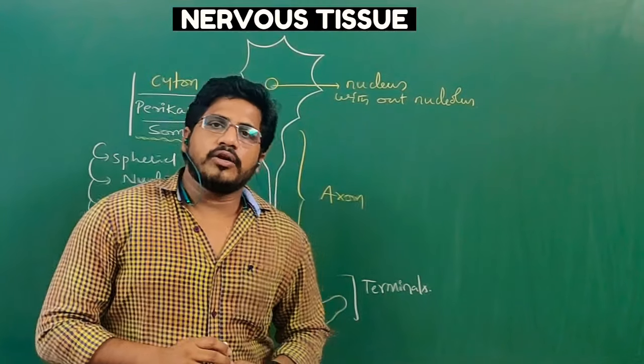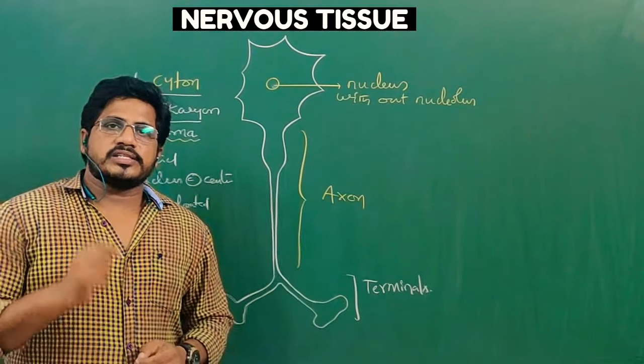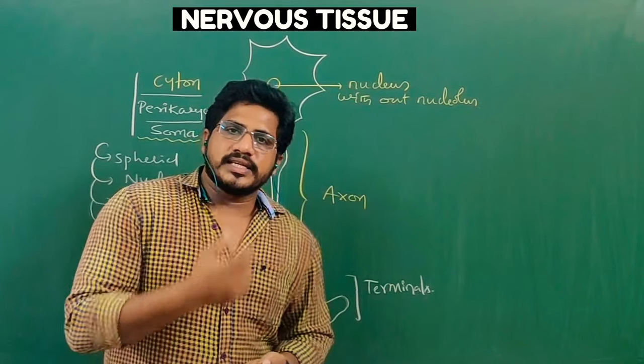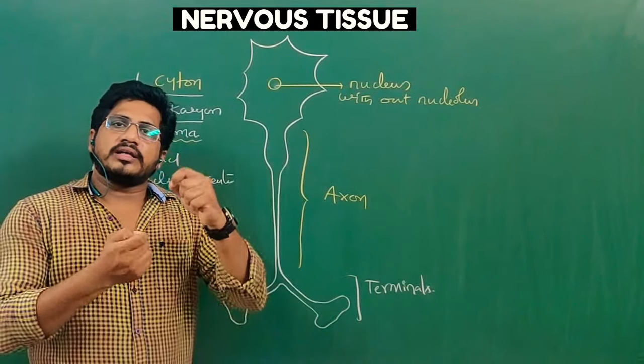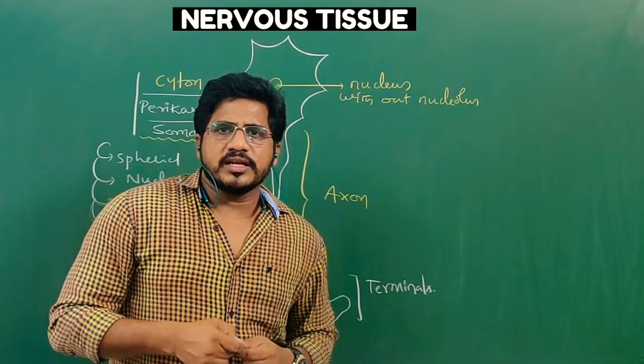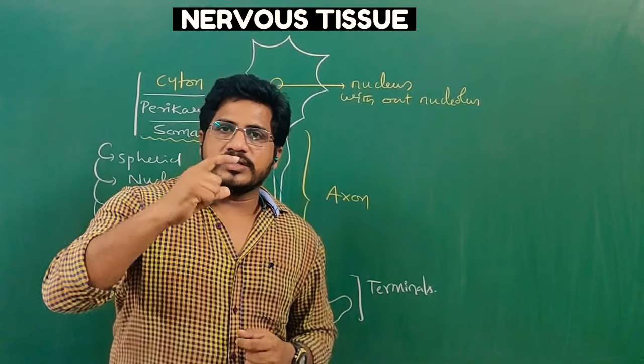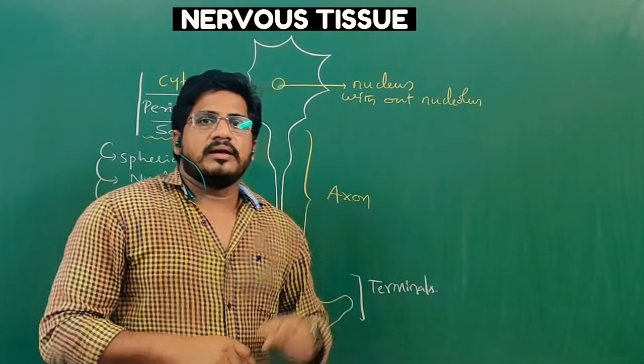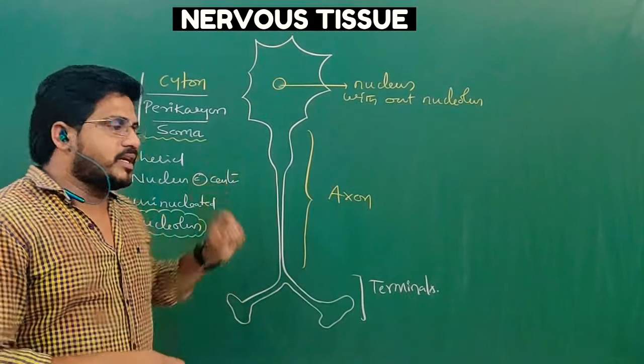And generally in animal cells, centrioles will be present, but in case of neuron, such centrioles are absent. What is the role of centrioles? Centrioles help in cell division. When one cell divides into two, these centrioles help to hold the spindle fibers during the anaphase, so that one cell is equally cut and divided into two cells. But such centrioles are absent here.